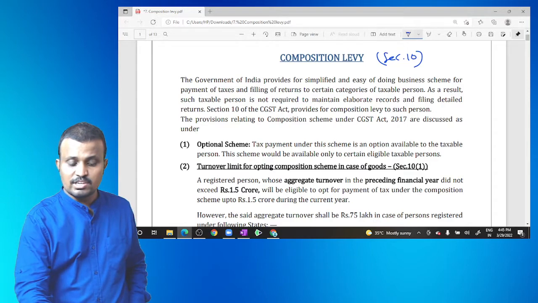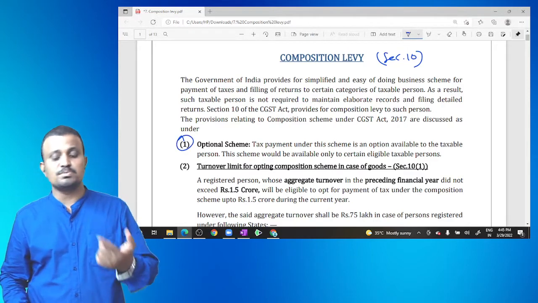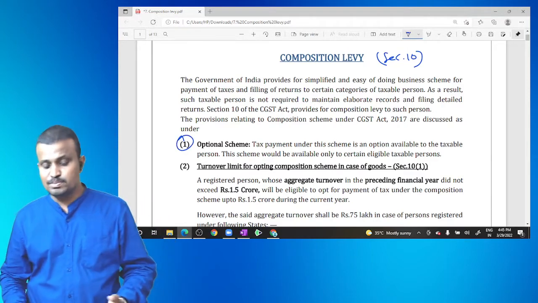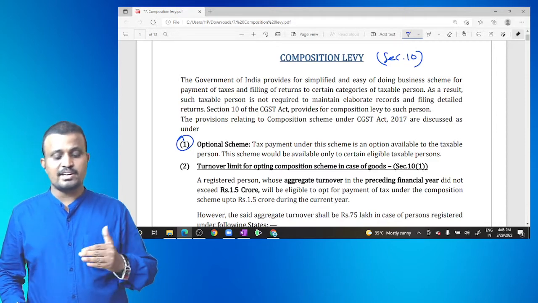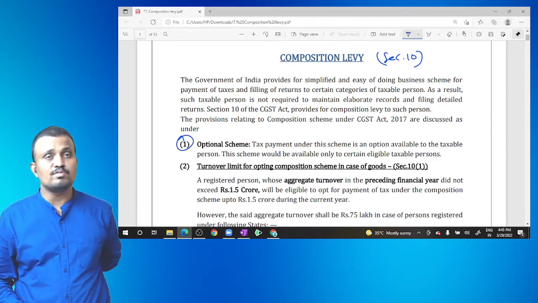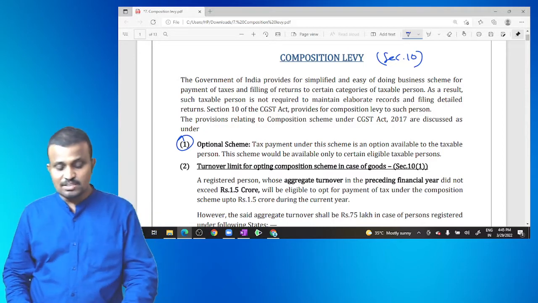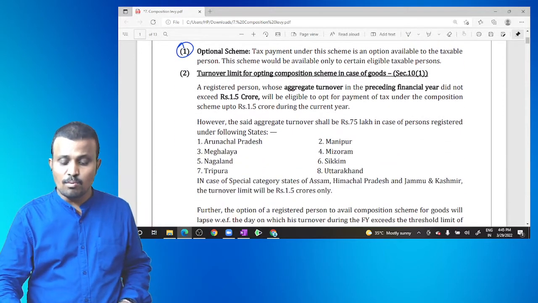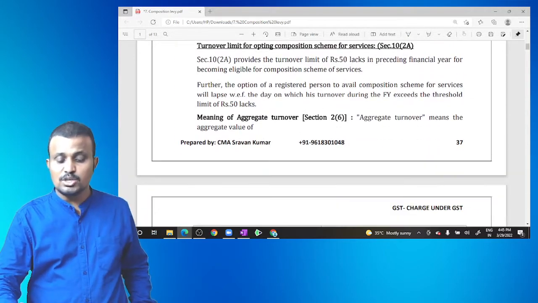It is an optional scheme, provided to the registered person who wants to opt for it. Who is eligible for opting for the composition scheme is stated under section 10(1) and section 10(2)(a).